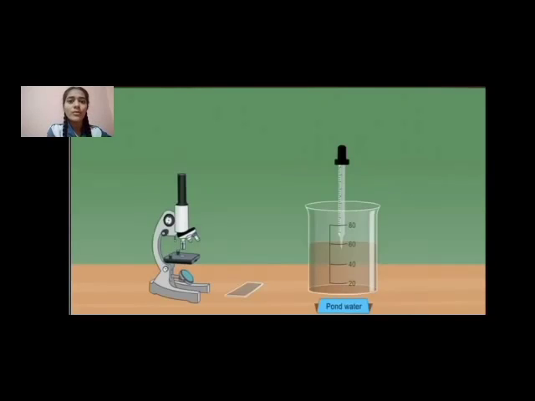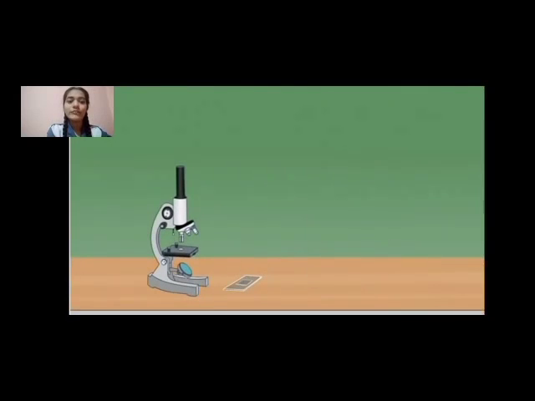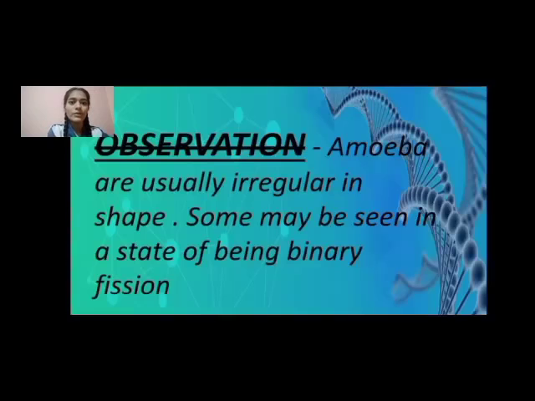Take a small drop of pond water on a slide and cover it with a cover slip. Do not add any stain. Observe it under the low power of the microscope. As we see, the amoeba is visualized under the low power of the microscope.